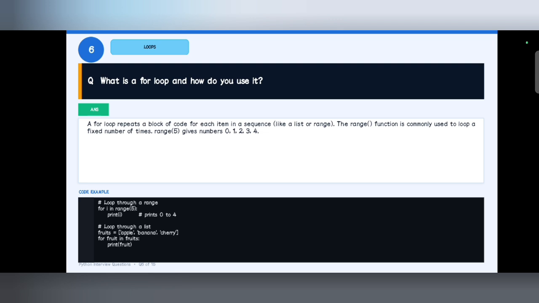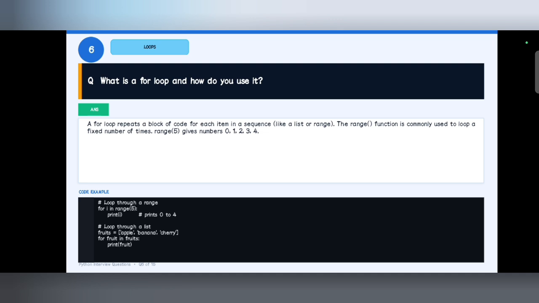For example, we can see below, loop through a range, for i in range 5. Here the loop code will be executed 5 times because the range is 5 and it starts from 0, so it will execute 5 times.